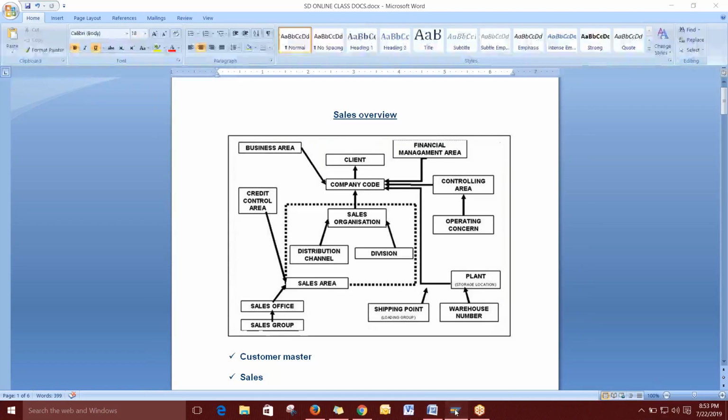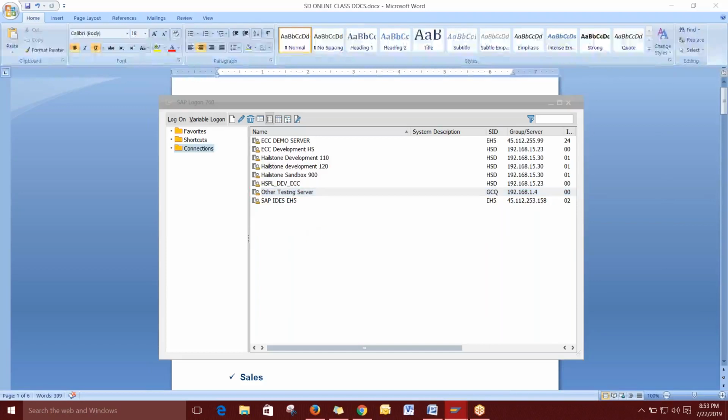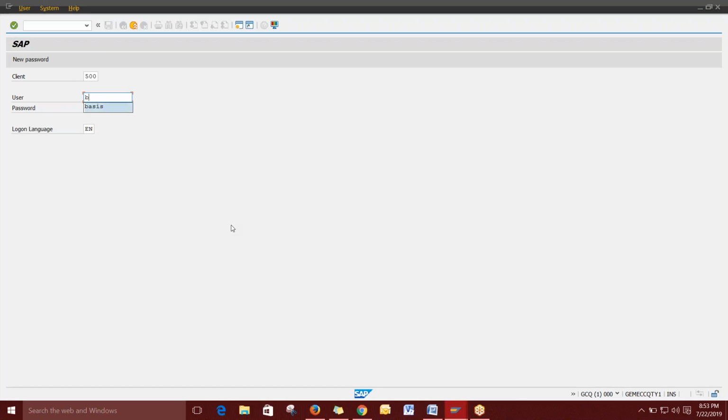Okay, I'm just logging in. I changed my system because that particular system did not have any configurations, especially in finance. So I just changed the system.